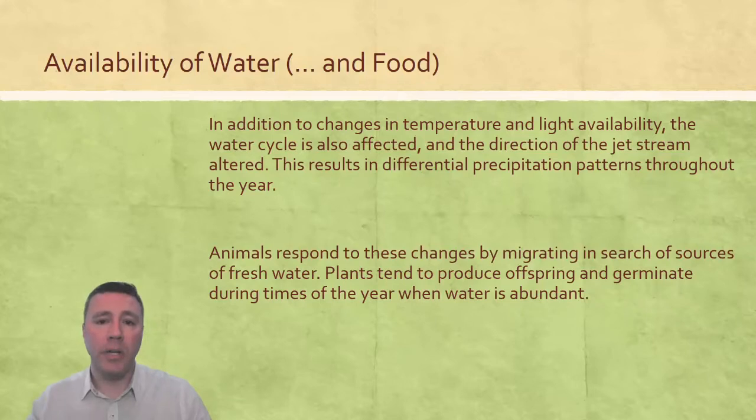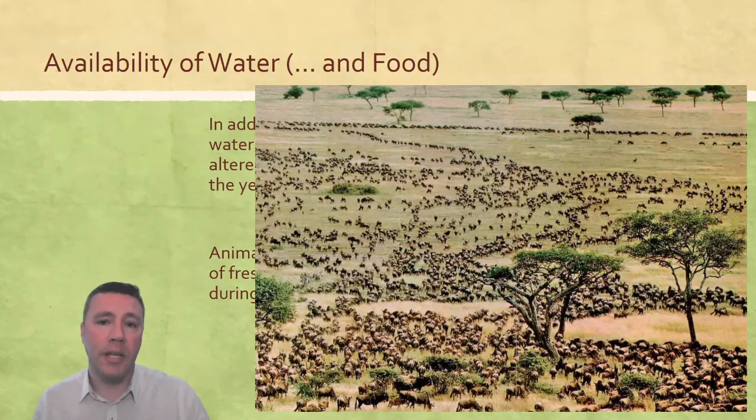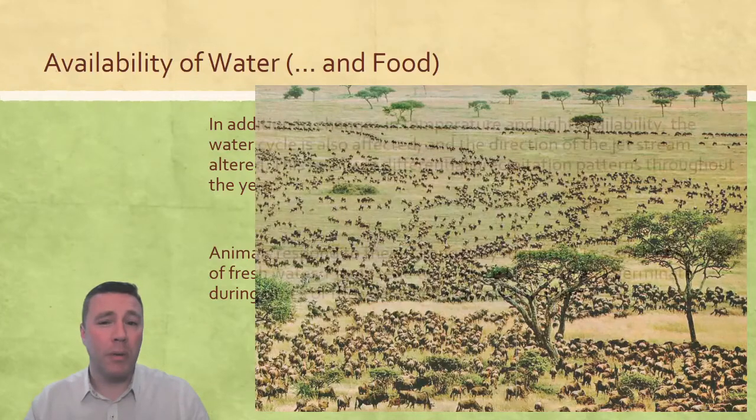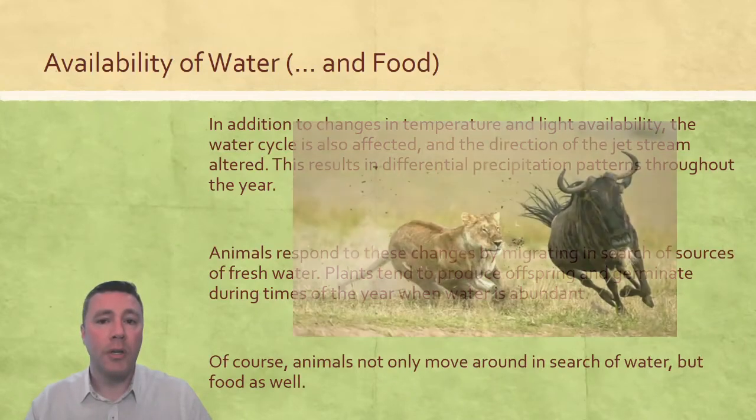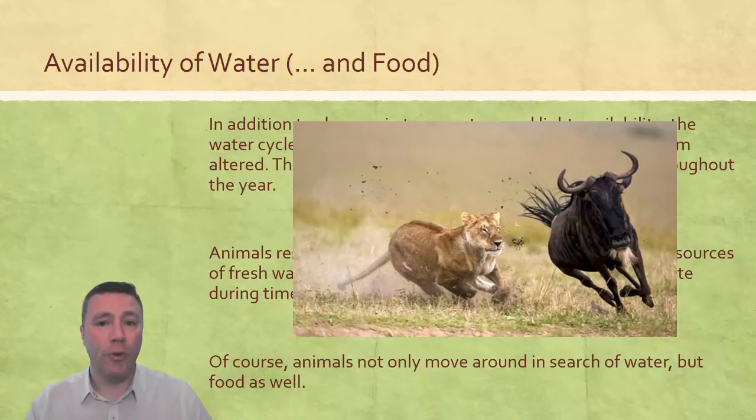Probably one of the best known examples of a migratory event is called the Great Migration that takes place in the Serengeti. This Great Migration involves literally millions of organisms, hundreds of thousands of zebra and gazelle, and close to 2 million wildebeest that migrate in search of fresh water. This migration, though, of course, is not just based on water need, but also food. As those grazing animals are searching for food, carnivores are searching for food as well.